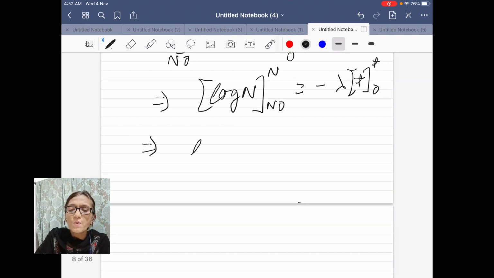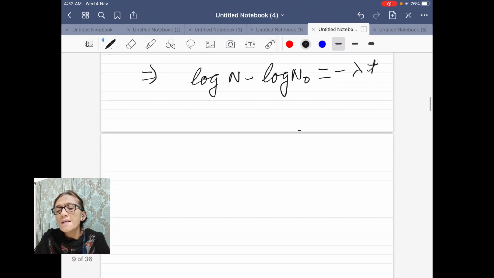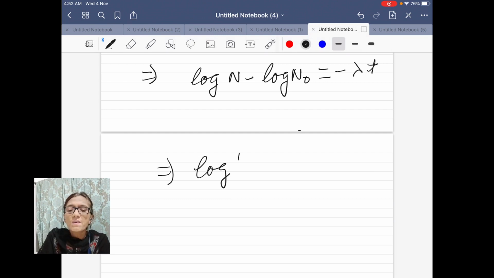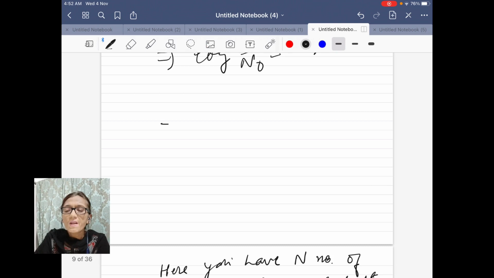This is equal to log N minus log N naught equal to minus lambda t, and therefore log of N divided by N naught is equal to minus lambda t.